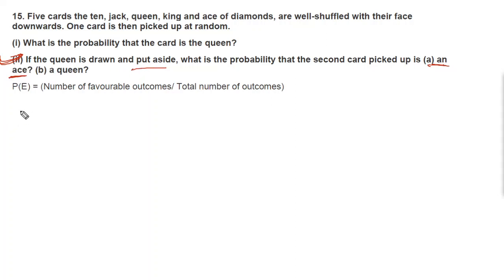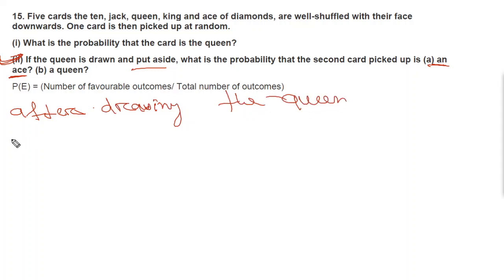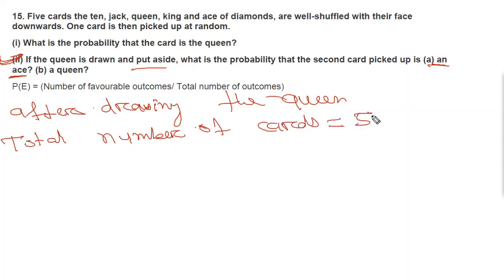After drawing the queen, total number of cards equal to total 5 minus 1, which will be equal to 4. So now 4 cards are there.